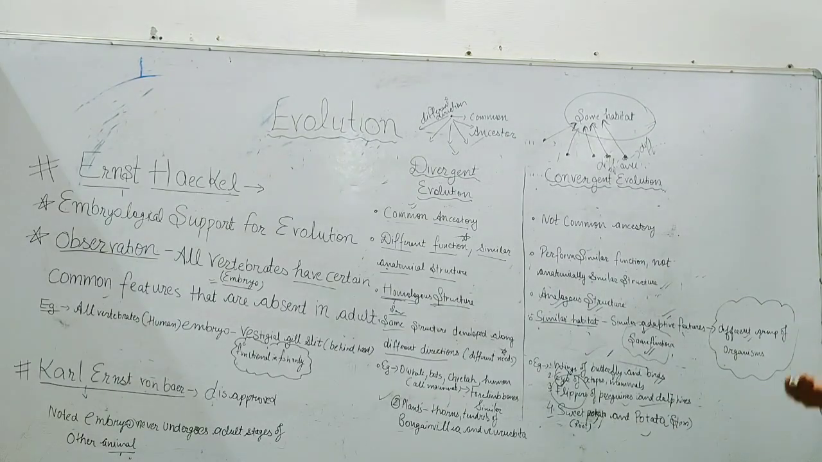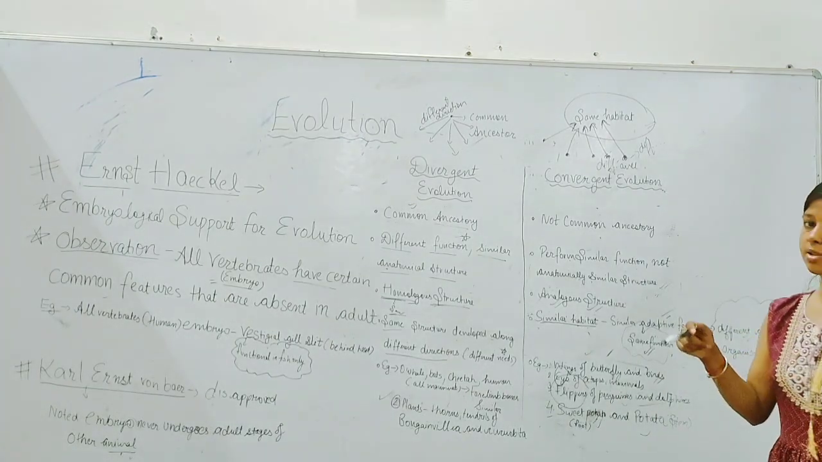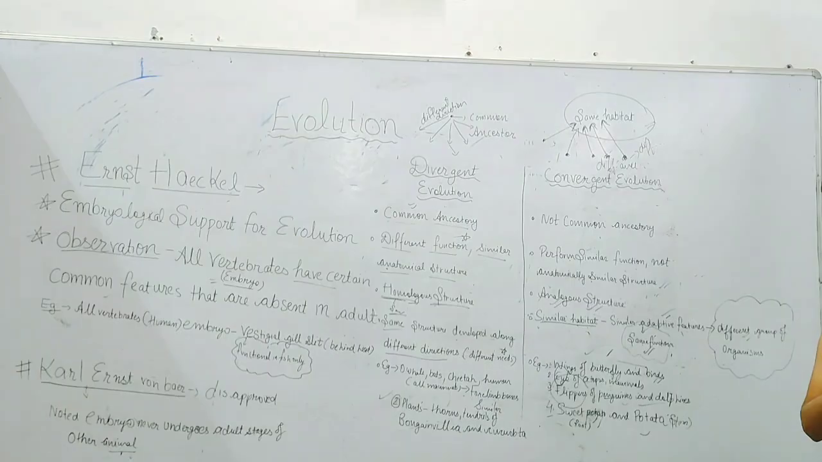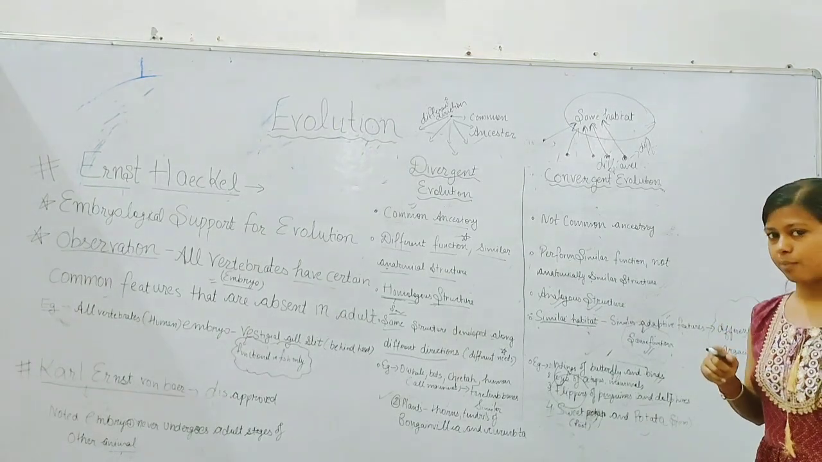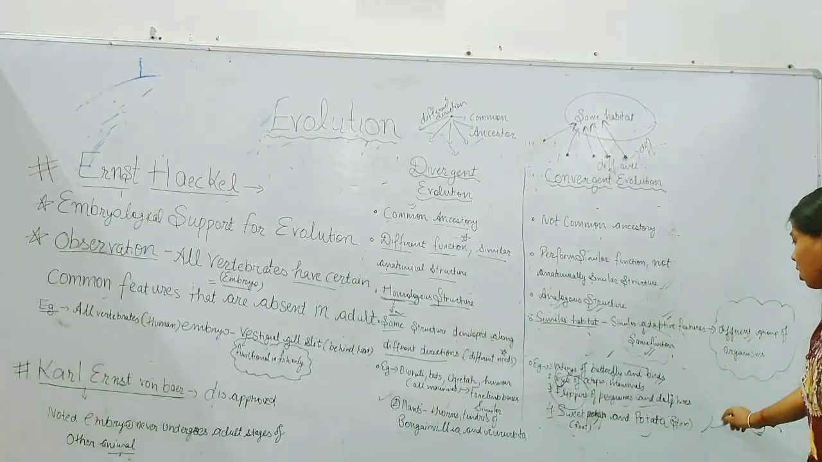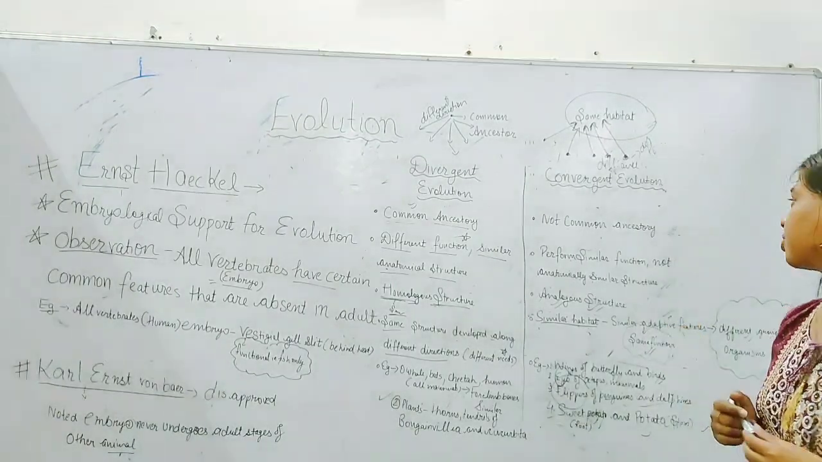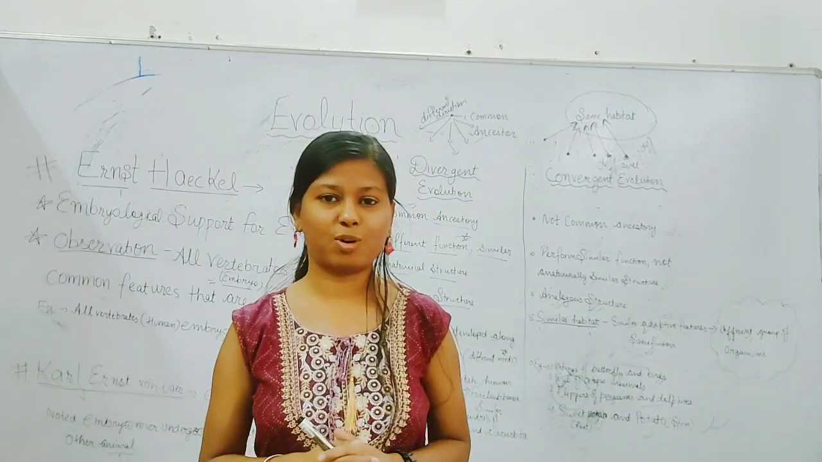Similarly, sweet potato is a modification of a root, whereas potato is a modification of a stem. So they belong to different parts. One is a modification of root, another is a modification of stem. However, they perform the same function as a source of food. So this is the complete difference between divergent and convergent evolution. If you have any doubt, comment below. Thank you.